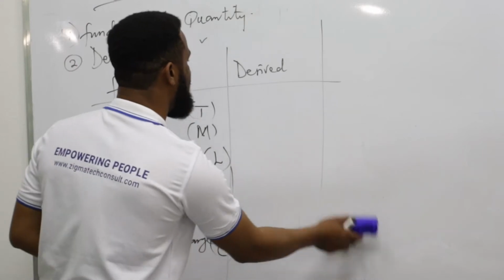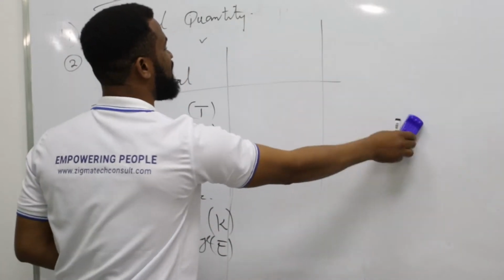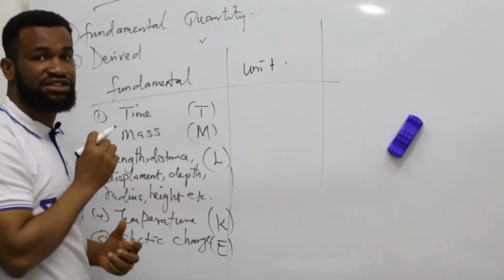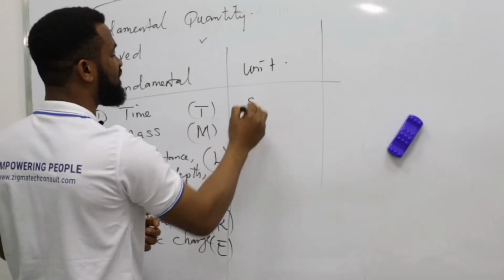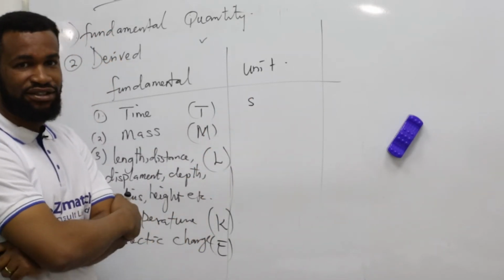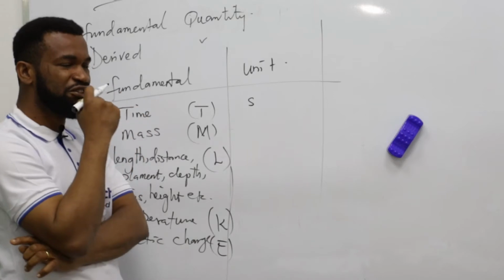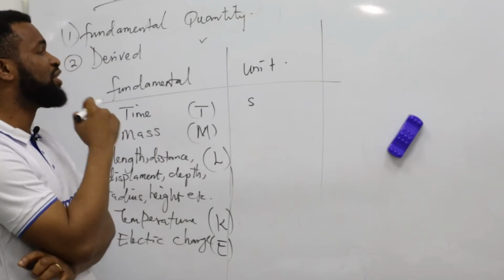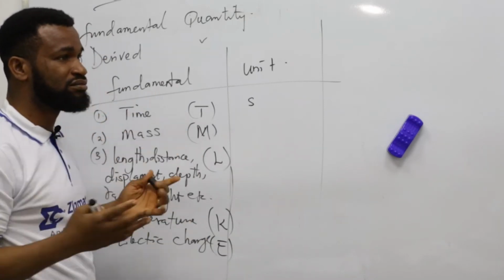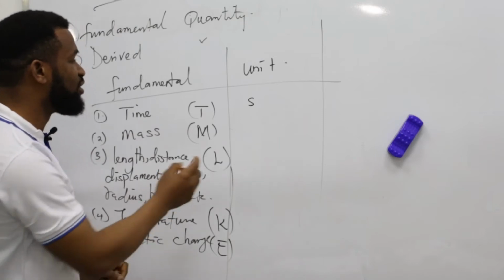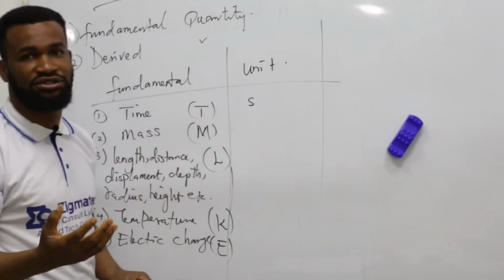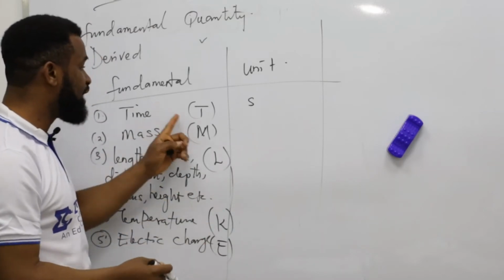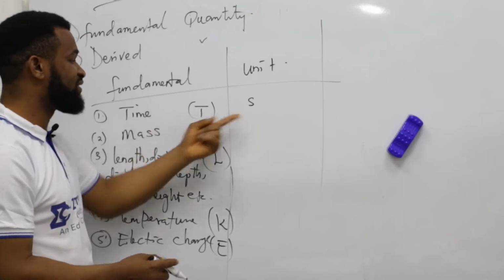So now, instead of writing derived unit here, let's talk about their unit, which is very important. What is the unit for measuring time? The unit for measuring time must be in seconds. That is called the SI unit. This SI unit is called the standard international unit, which is agreed by scientists all over the world to be the unit for measuring time. I know time can be measured in minutes or hours, but when we're talking about SI unit, the unit for time is seconds.